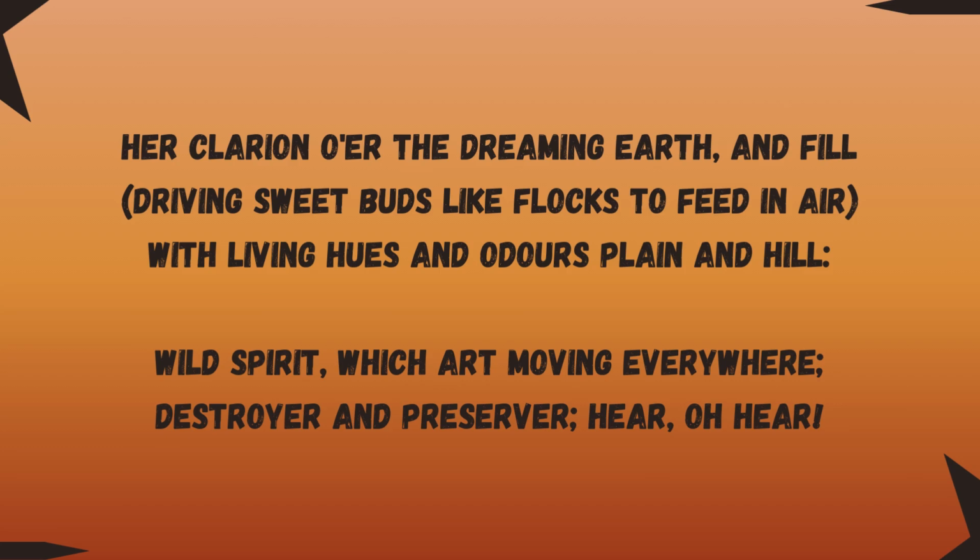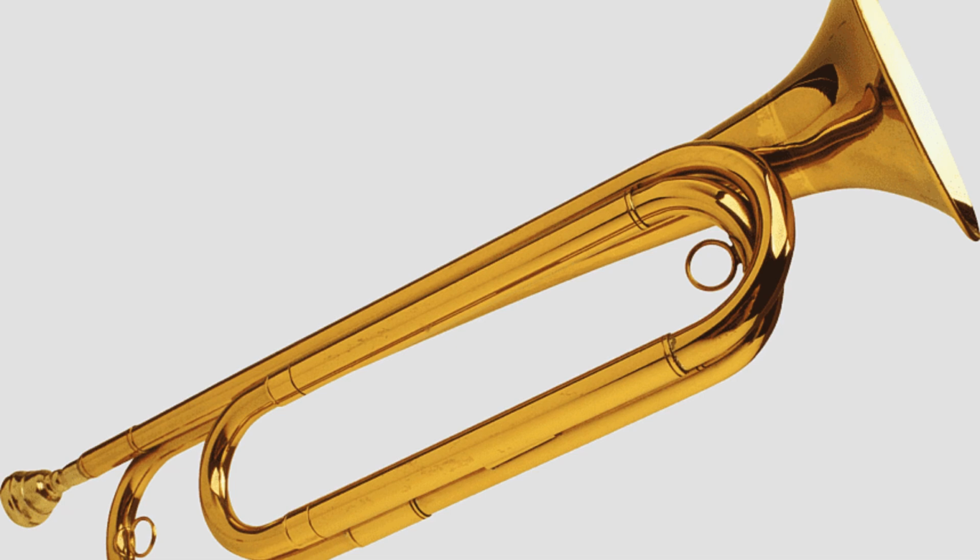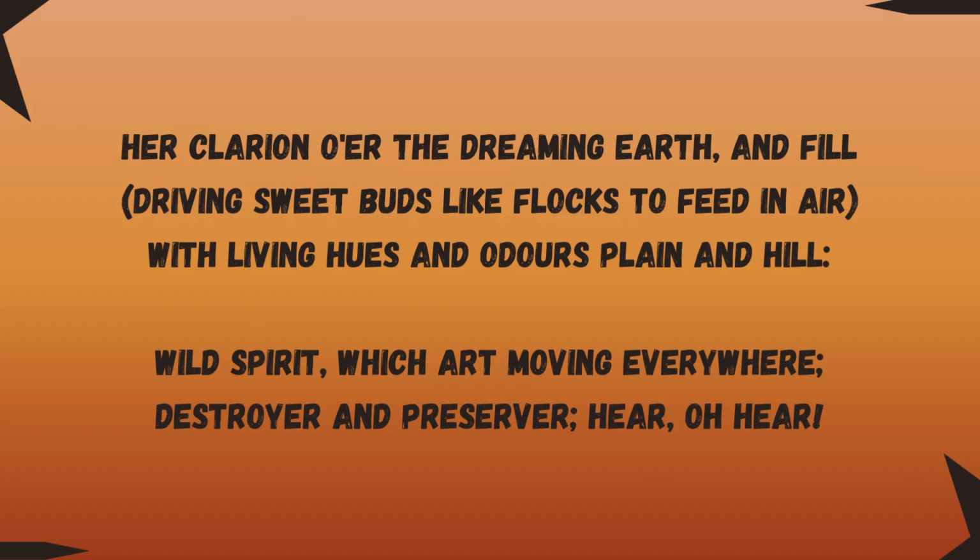Her clarion, or the dreaming bird. Now, this clarion is a musical instrument. I'll show it to you. This is a clarion. So he's saying that when spring arises, it will play some kind of clarion to the dreaming world, to the earth. The earth will be sleeping before spring, and then spring will blow the clarion, and it will awaken the earth, driving sweet birds like flocks to feed in air.